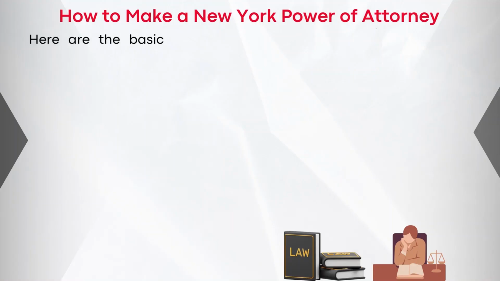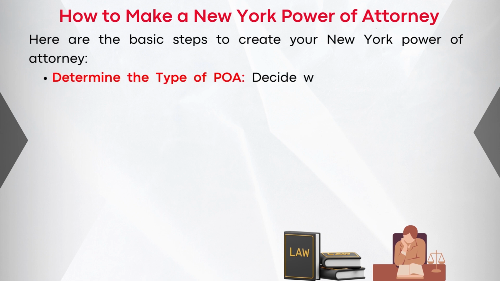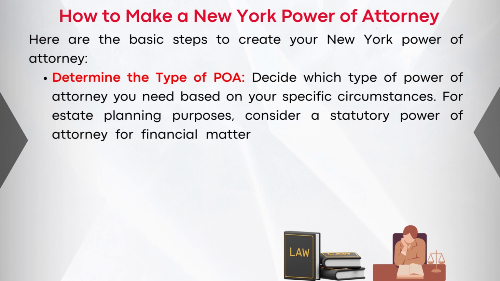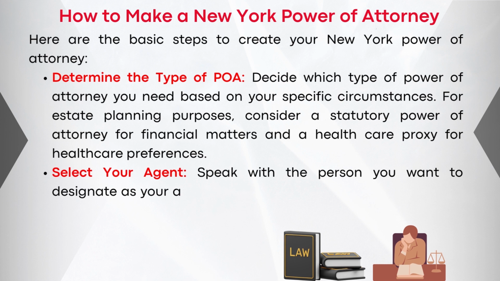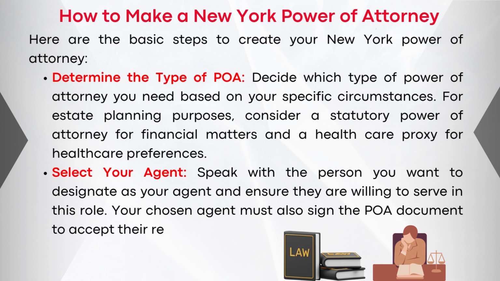How to make a New York power of attorney. Here are the basic steps to create your New York power of attorney. Number 1, determine the type of POA. Decide which type of power of attorney you need based on your specific circumstances. For estate planning purposes, consider a statutory power of attorney for financial matters and a healthcare proxy for healthcare preferences. Number 2, select your agent. Speak with the person you want to designate as your agent and ensure they're willing to serve in this role. Your chosen agent must also sign the POA document to accept the responsibilities.